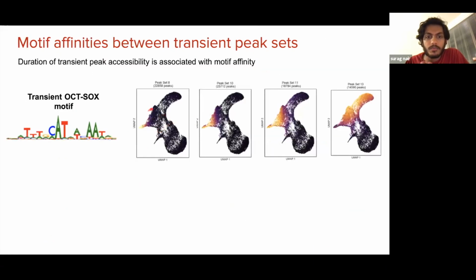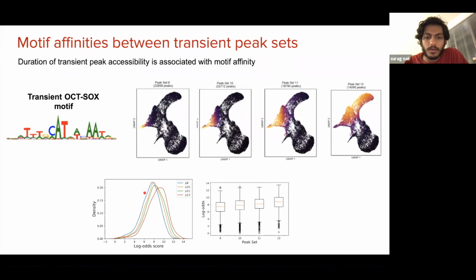In fact, even between different transient peaks that are accessible for different durations of time, we can find a gradual shift in motif strength going from peak set 8 through peak set 13. What I'm showing you here is the motif log odds score of the instances of OCT-SOX motifs within each of these peak sets.